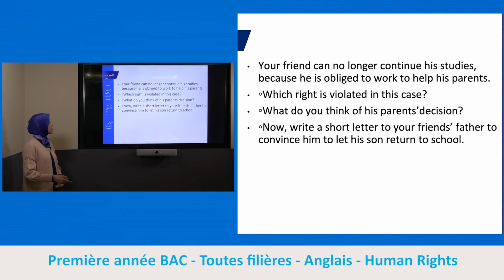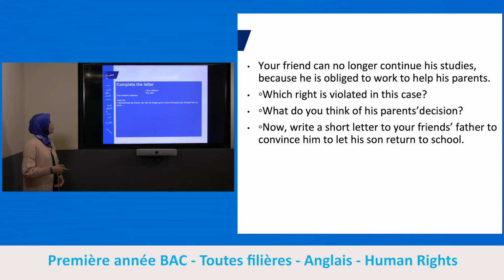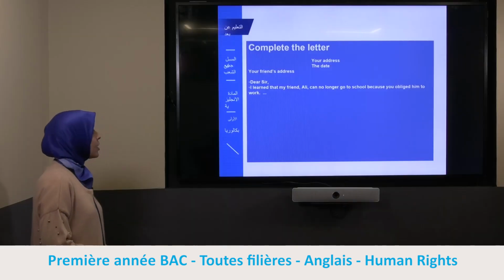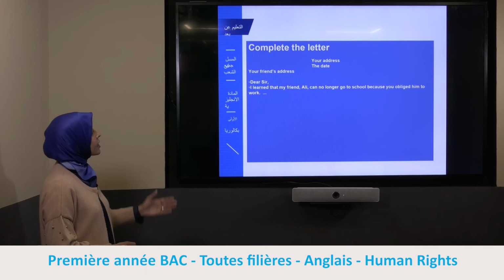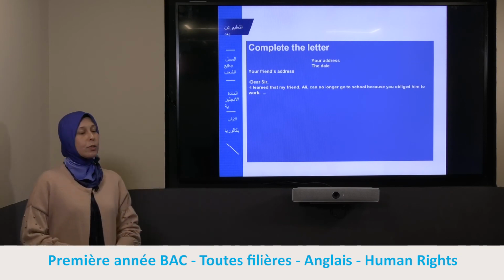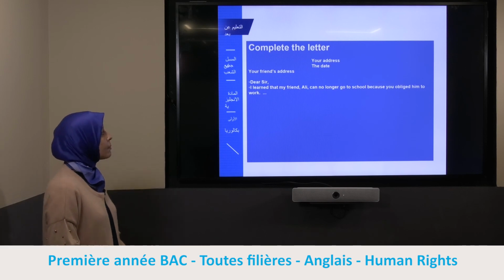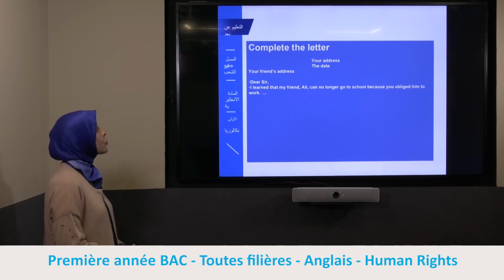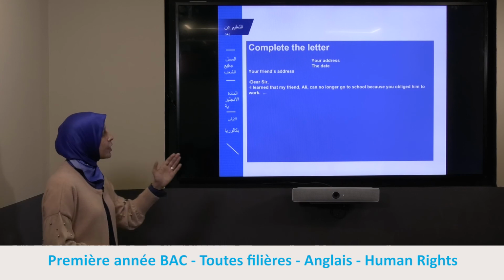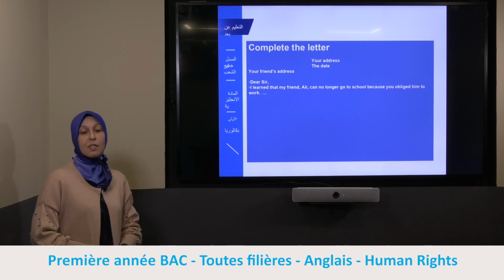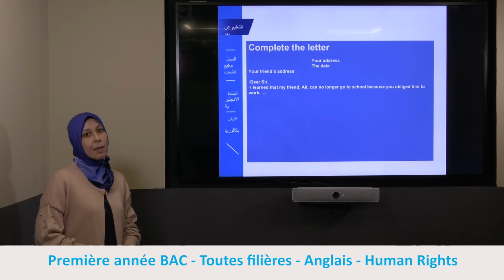You can start like this: Dear sir, I learned that my friend Ali can no longer go to school because you obliged him to work. And you finish your letter to convince his father to send him to school.